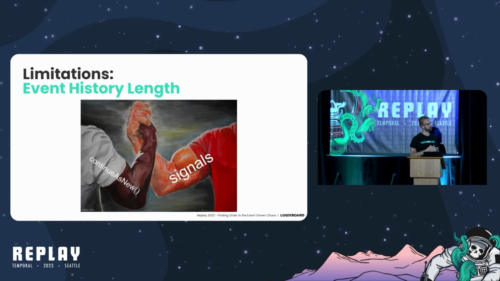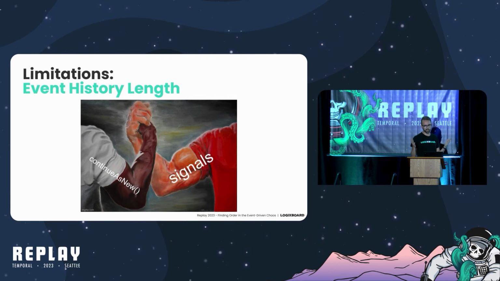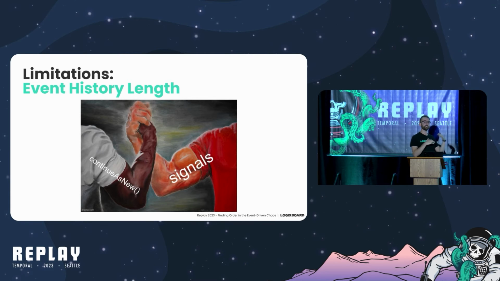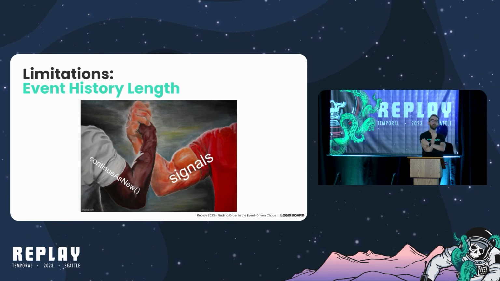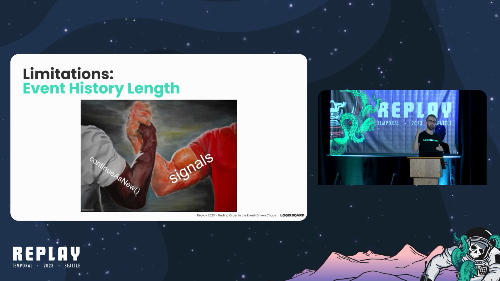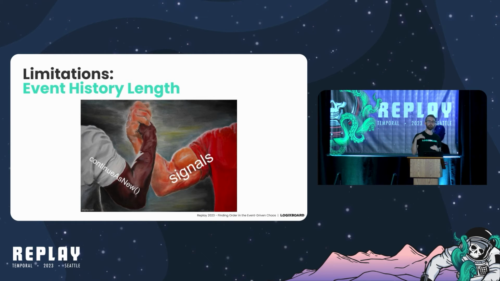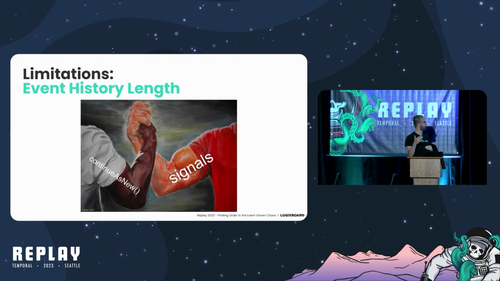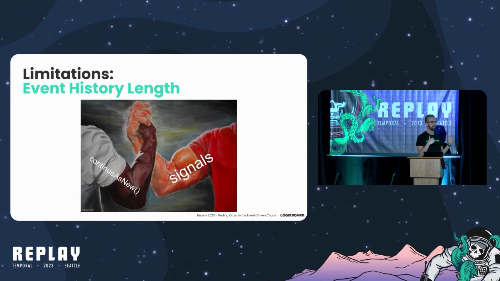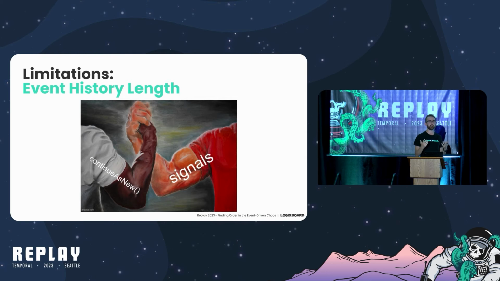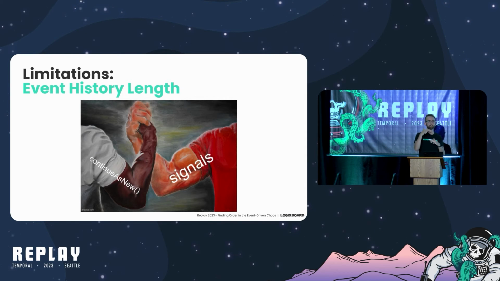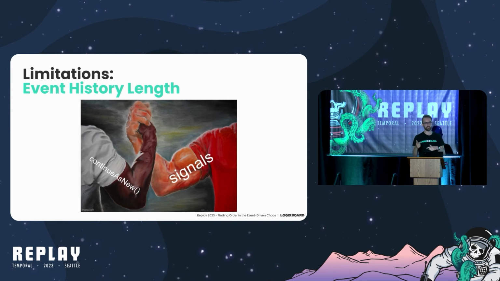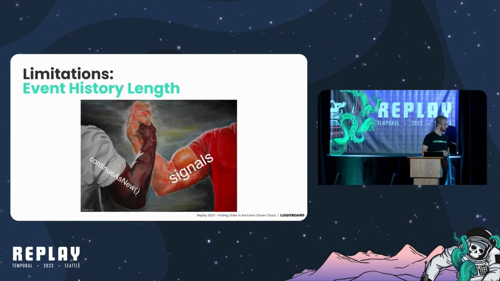That's fine and dandy, except that this introduces yet another problem where if you end up in a situation where your single workflow execution is getting more and more events over and over and over again in a short time period, your workflow execution might spend its entire time in this loop where it's trying to continue as new, then it fails, and it's trying to continue as new, then it fails.